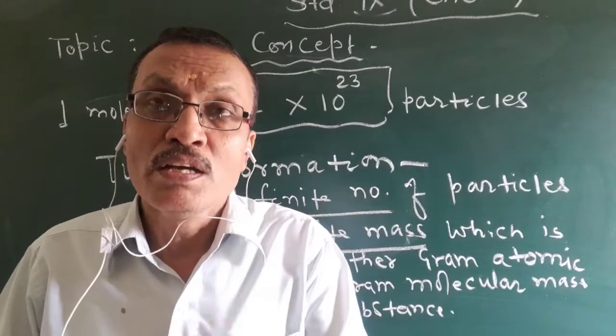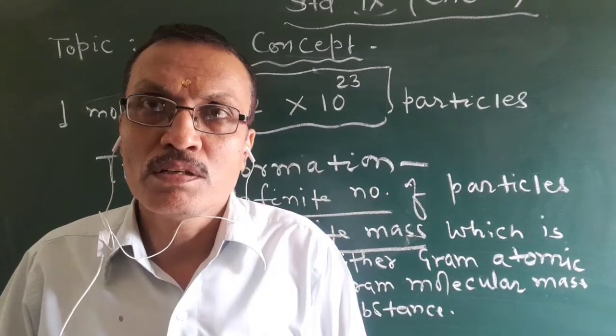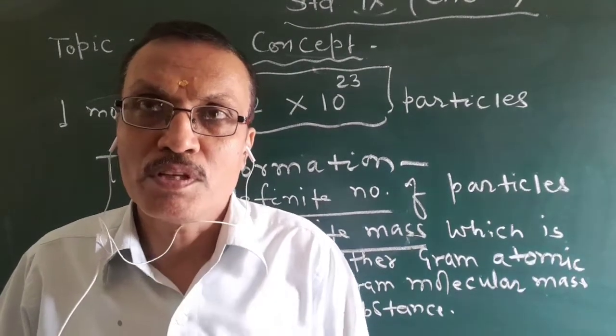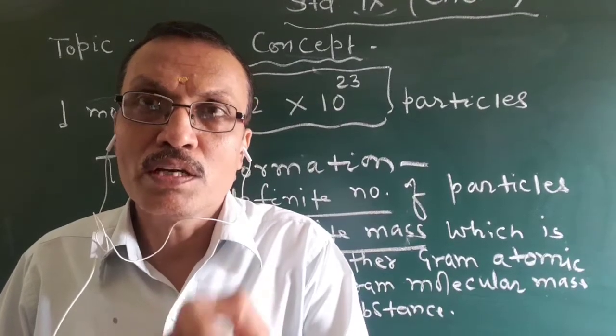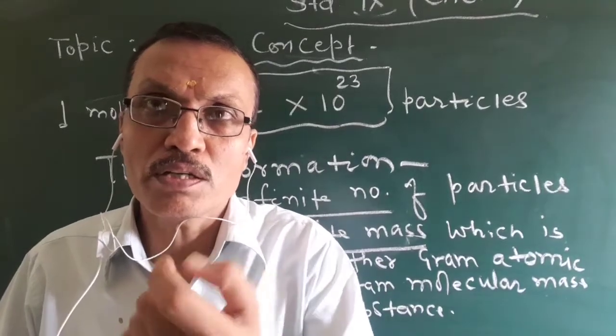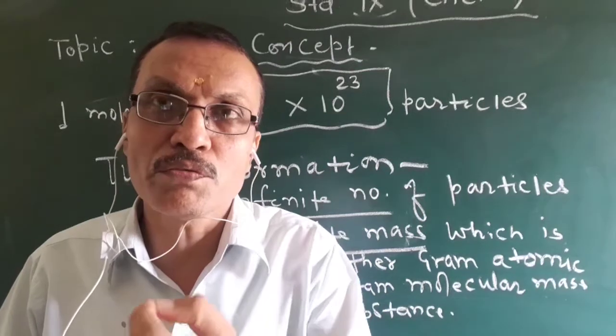For example, if I say 1 dozen, you will understand 12. If I say 1 score, you will understand 20. If I say 1 gross, you will understand 12 dozens or 144.